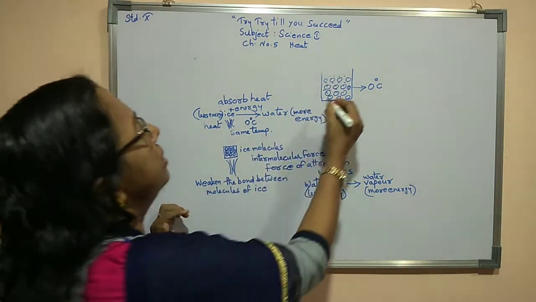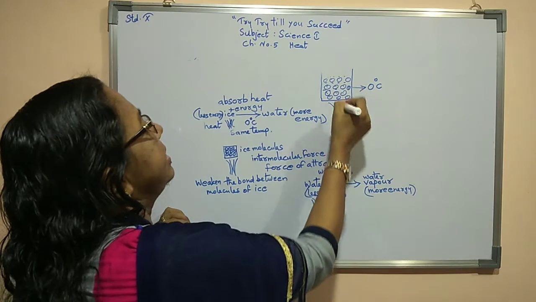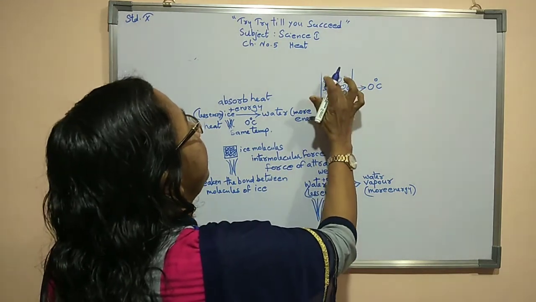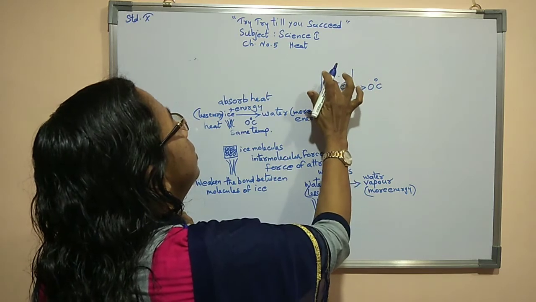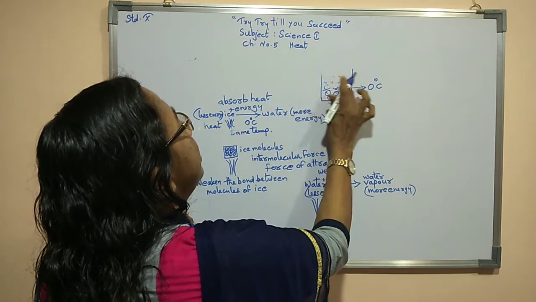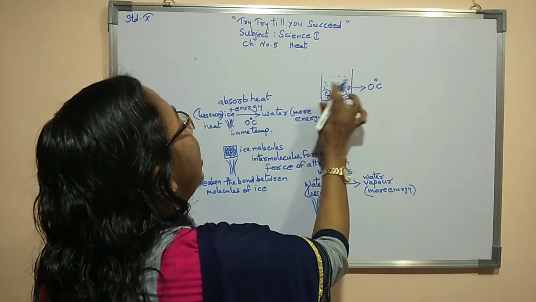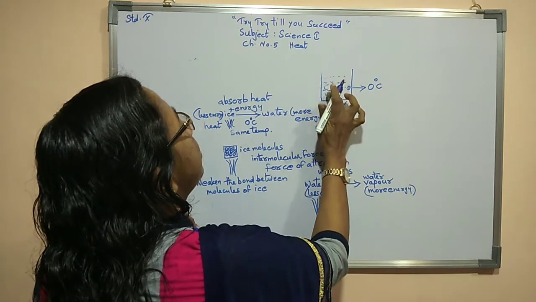Now we can say that at 0 degrees Celsius, ice is there. The same thing, we are heating it. At first, we can find that a little conversion is occurring, then slowly, the full ice transforms to water.